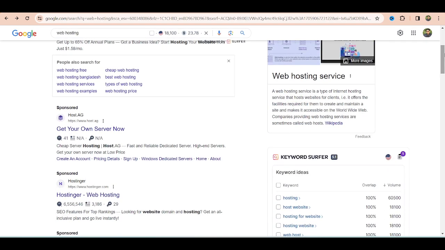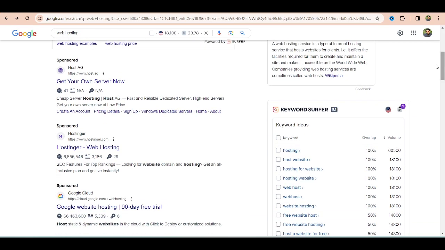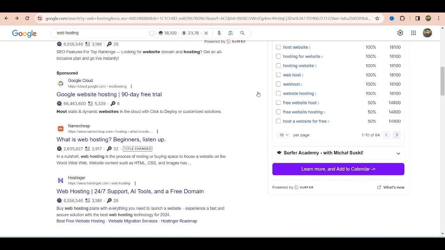It is because there is an auction process in the backend, and we'll talk about it later. But as I promised you, we'll start from scratch, from basic to advanced. Now see Hostinger, a very reputed company, in third place. See, Google Cloud, they are also running their own ad.